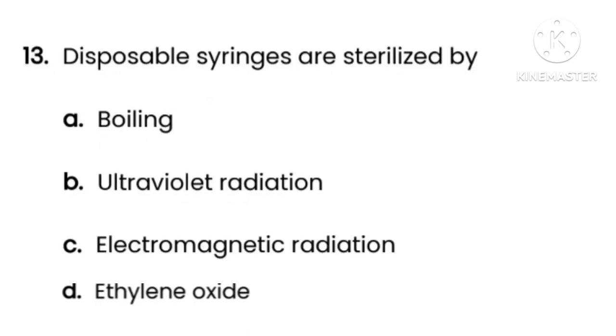Next question number 13. The question is, disposable syringes are sterilized by. Here options are option A boiling, option B ultraviolet radiation, option C electromagnetic radiation, option D ethylene oxide. So here the correct option is option D, that is ethylene oxide. Ethylene oxide is an alkylating agent that disrupts the DNA of microorganisms, which prevents them from reproducing.